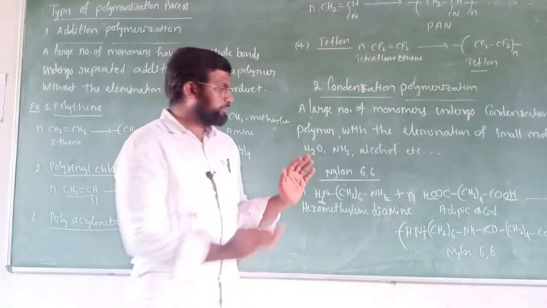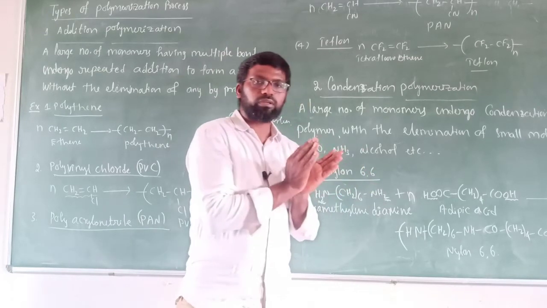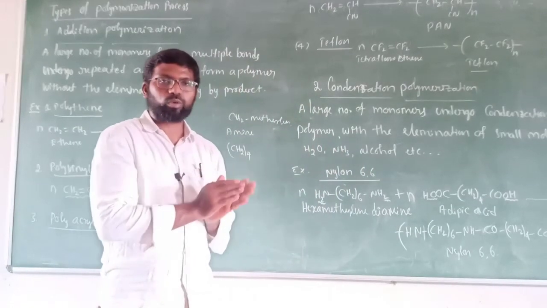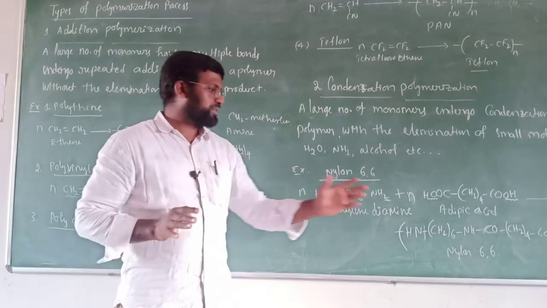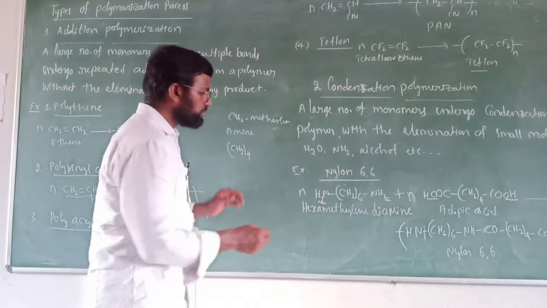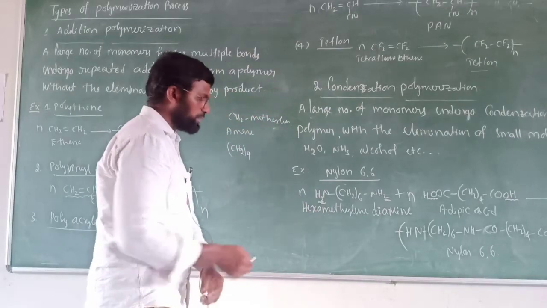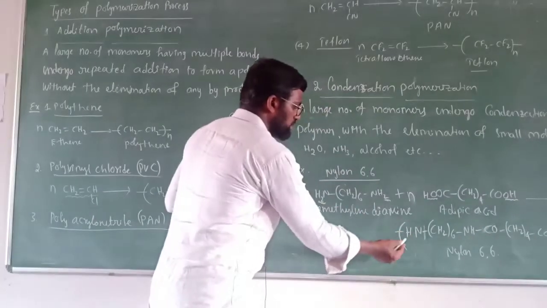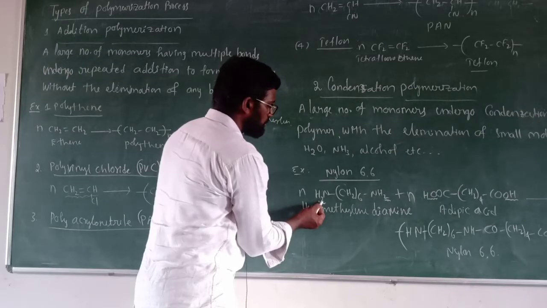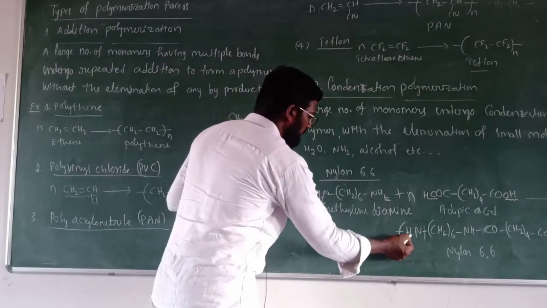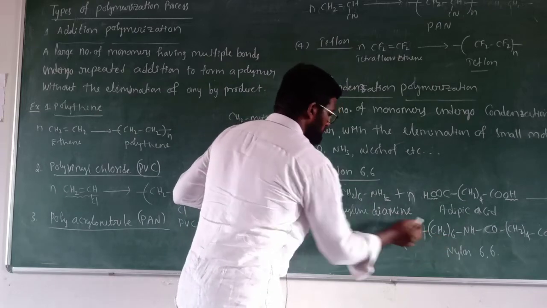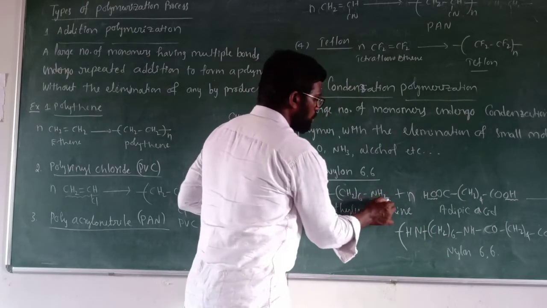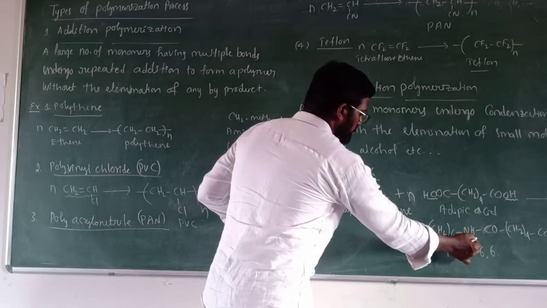After removing those atoms or molecules, you combine all the reactants and you will get the product easily. See here, I'm removing one hydrogen, so I have written only NH. Next (CH2)6, then NH2, from which I have removed one hydrogen, so I have written only NH.